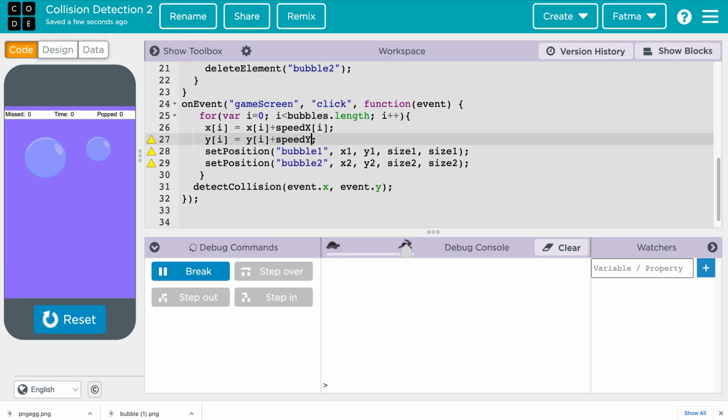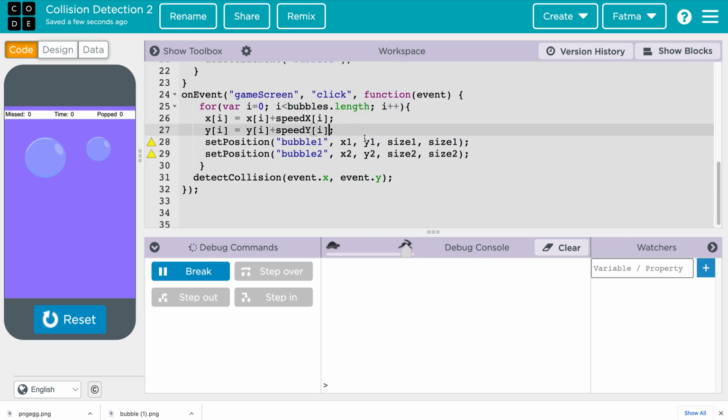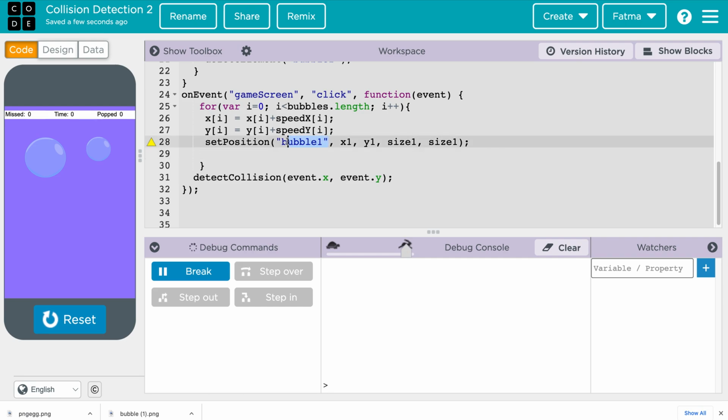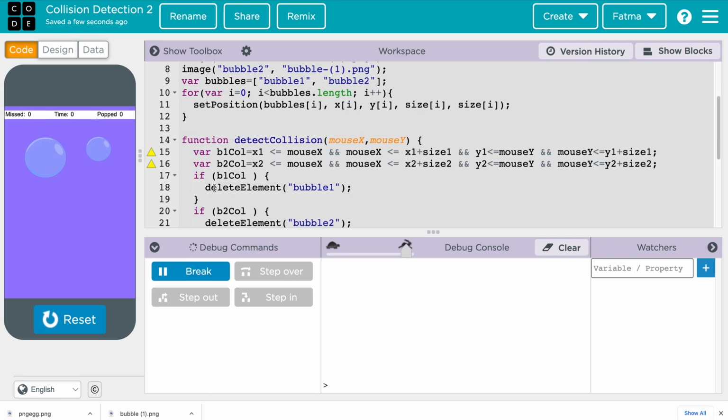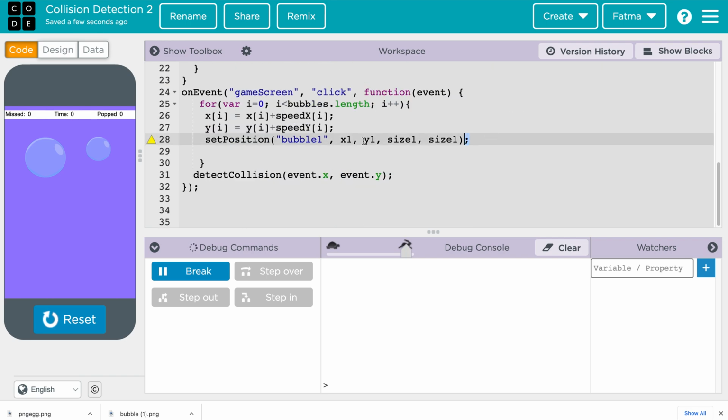So we could move now, it should not move in y coordinate because y is 0, but it should still move in the x coordinate, and it's going to only use the bubbles i. So instead of repeating this, we say one more line, and we are going to use the same set position that we used before. So it's comfortable for you to repeat the same code that you did right above.